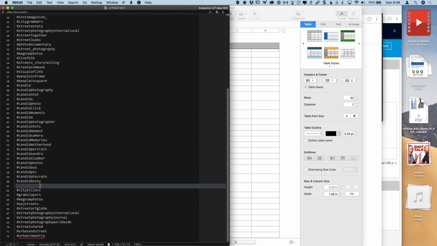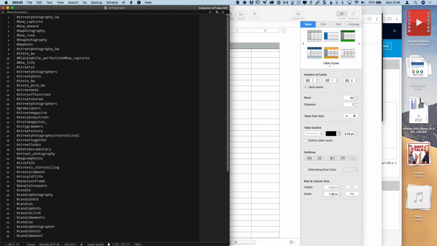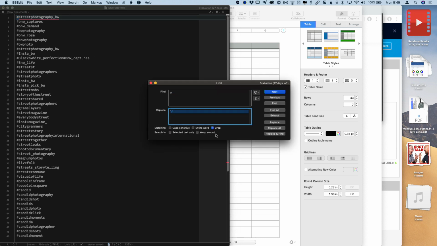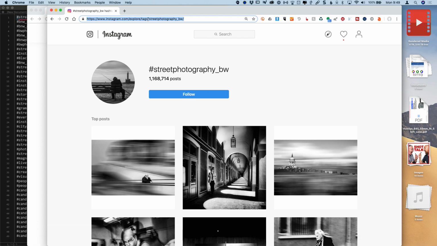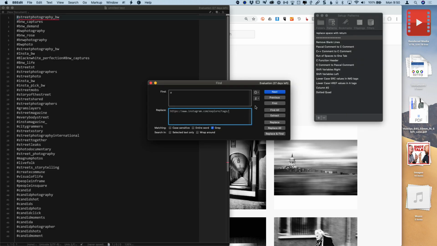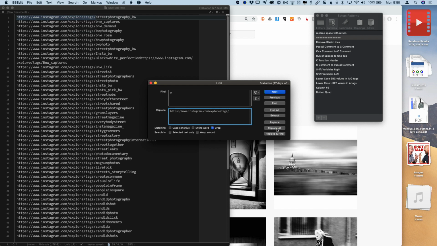Okay, cool. So let's get rid of that extra double return, and now it's time to replace the hashtag. So find, replace hashtag with the first part of the URL, which was, go back over to here, it was instagram.com/explore/tags. We need that / on there, so let's get that. Back over to BB Edit, replace, of course I would save this. I hit replace all, and there we go.